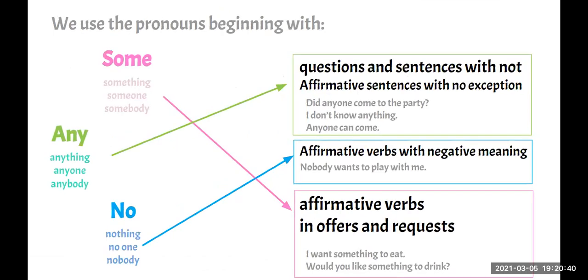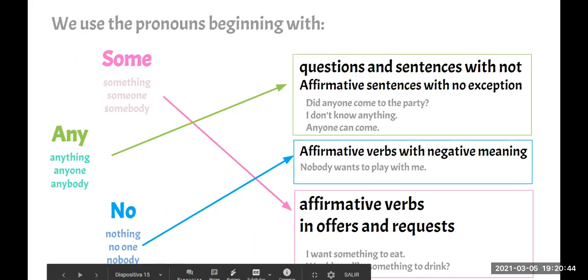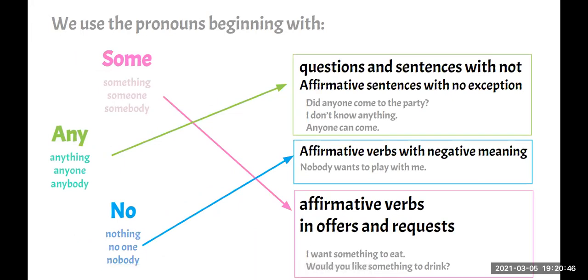Please, Mabel. Would you like something more in this life than just work? One more time. Would you like something more in this life than just work? Okay. Would you like to do? Ok.